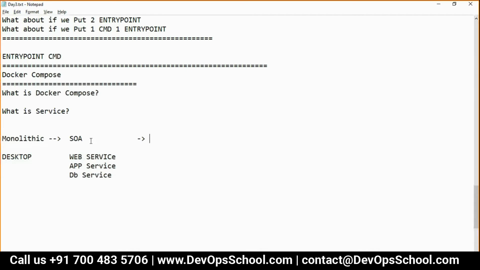And then nowadays you must be working with microservices. I don't know, but I'm just guessing, because most of this migration is happening nowadays to microservices. So now you understand what a service is? A service is one unit of software which interacts with another service to get your request and response done.